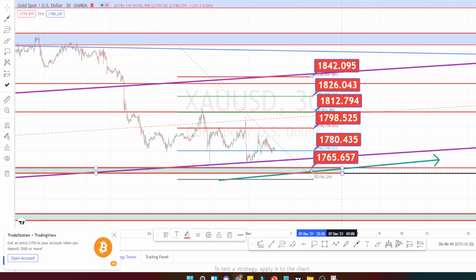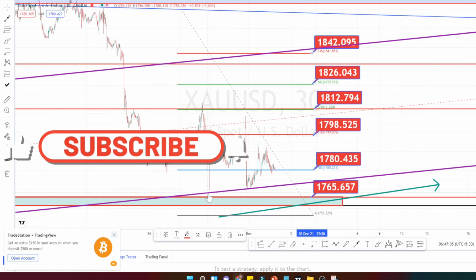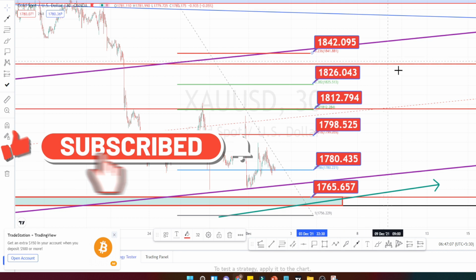When we compare the price action in the channel pattern, I am expecting the currency pair to respect this channel pattern and continue its bullish trend. Let us see how price action goes for today. So within this channel pattern, it is in a bullish trend.